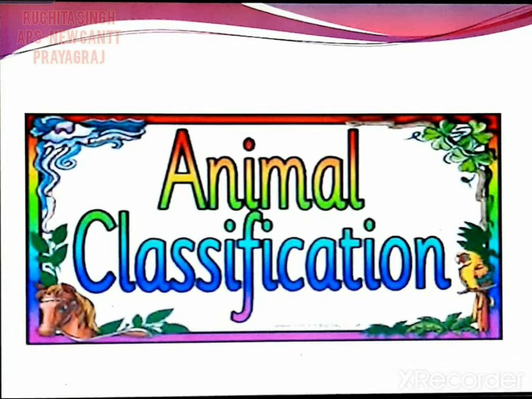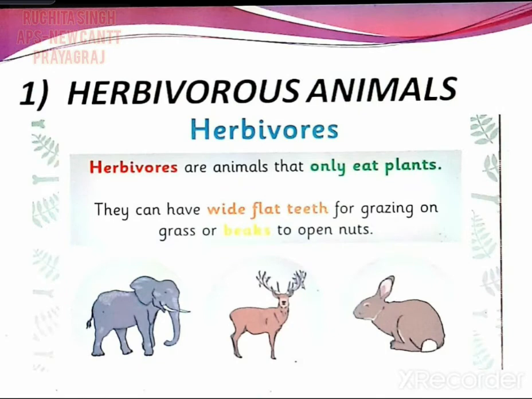Because in order to protect the animals, it's very important to know the types of animals. There are basically 4 types of animals: herbivore, carnivore, omnivore, and decomposers. We'll learn about them, but before that, let's start the first one.